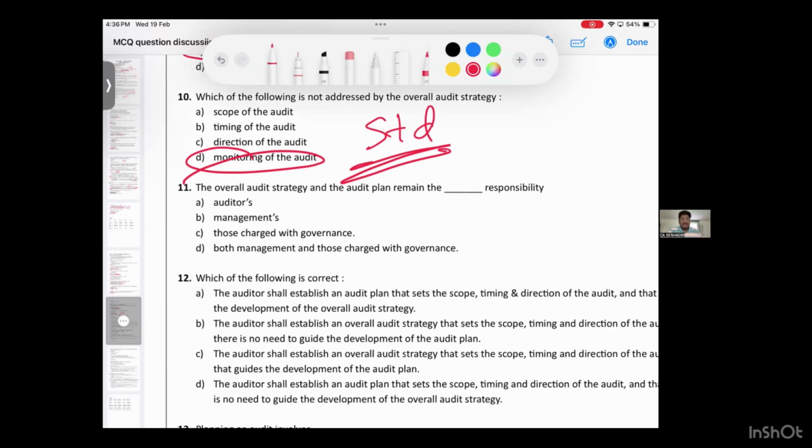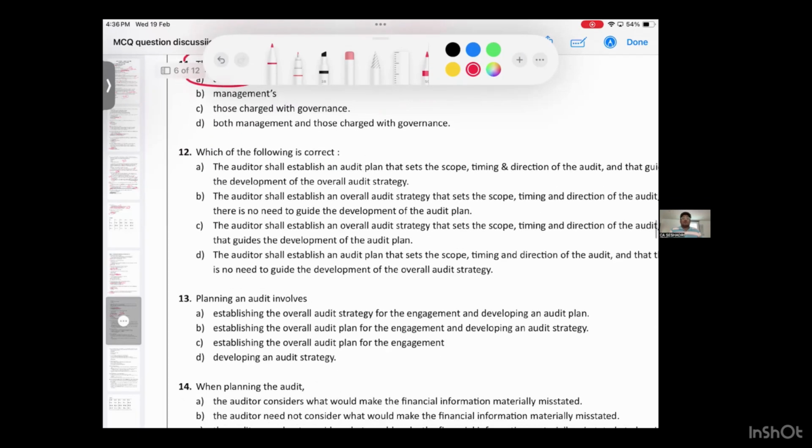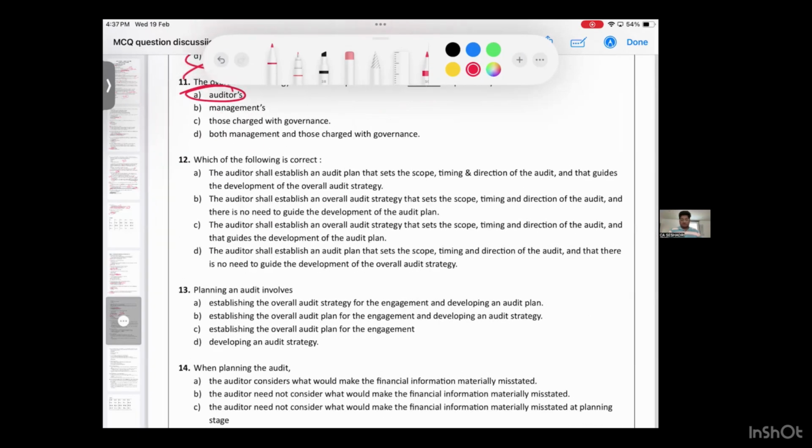11th question. Overall audit strategy and audit plan remain the dash responsibility. Auditor's responsibility. Which of the following is correct? I request all of you, the viewers, to read it and understand. Read everyone and tell me the answer. Read properly, those who are watching the video.